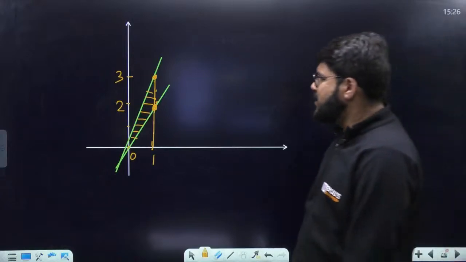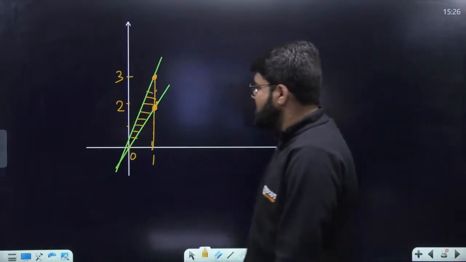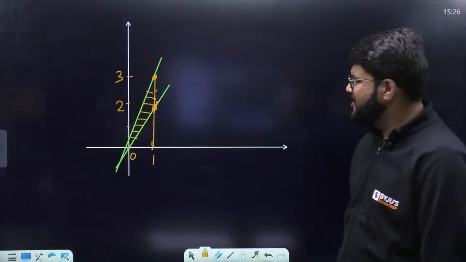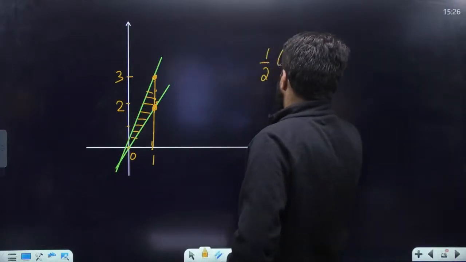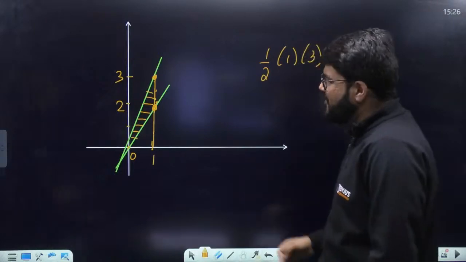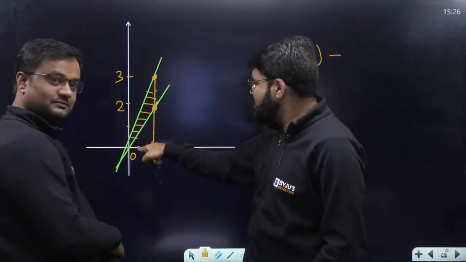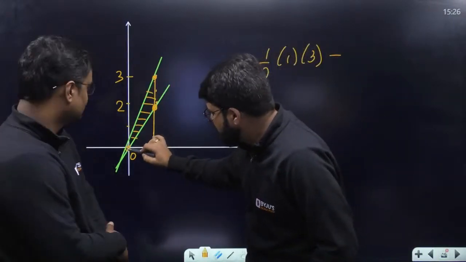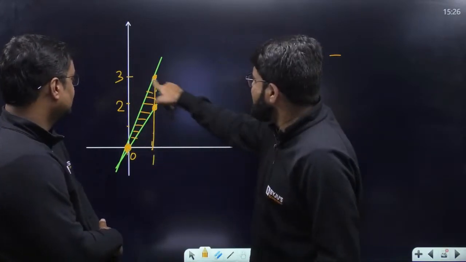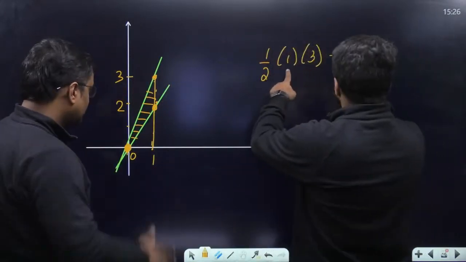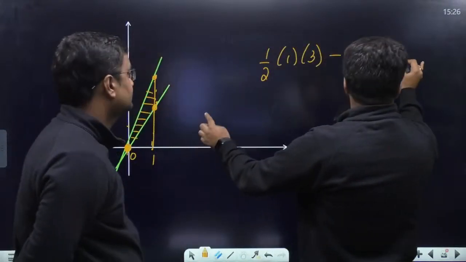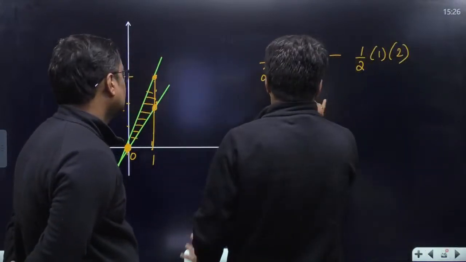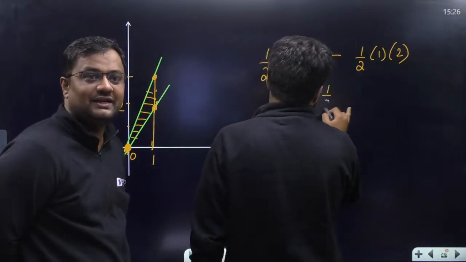0.5 is the answer students are telling. Yes, 0.5. Base into height, 3/2 minus 1. That is 0.5. It's basically a triangle that is constructed. The base is 1 and the height is 3, minus the second triangle area subtracted. The base is again 1 and the height is equal to 2. So 3/2 minus 1. I hope everybody has done it correct.